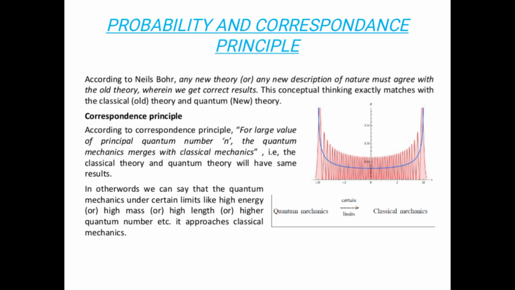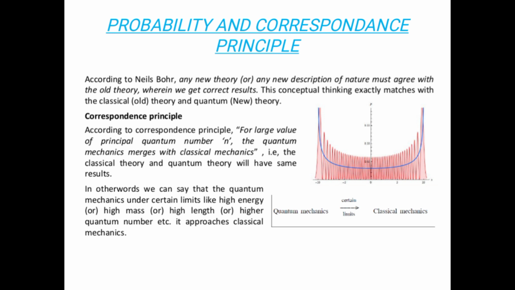So we are in quantum mechanics. Here the topic is probability and correspondence principle. Before discussing this topic, we are very well aware of the degenerate and non-degenerate states of quantum energy levels, and we are very clear how to derive the eigenvalues and eigenfunctions of one-dimensional, two-dimensional and three-dimensional states. So now we can move to probability and the correspondence principle.